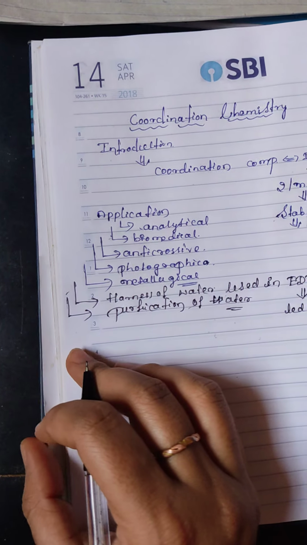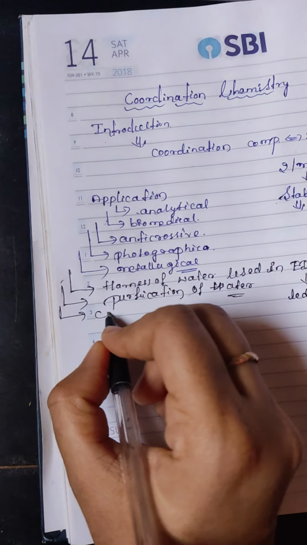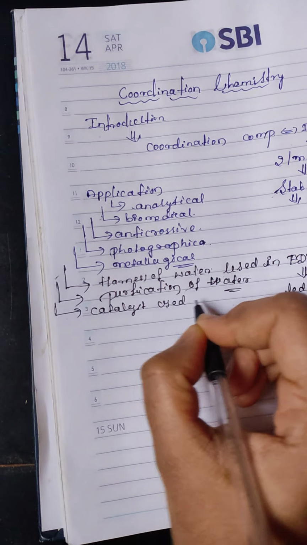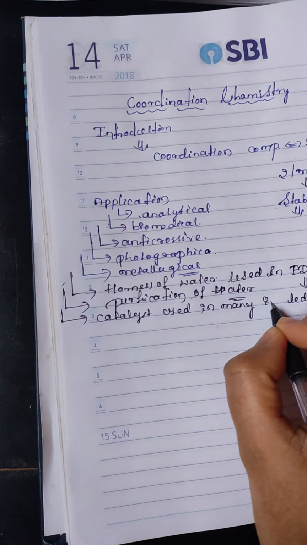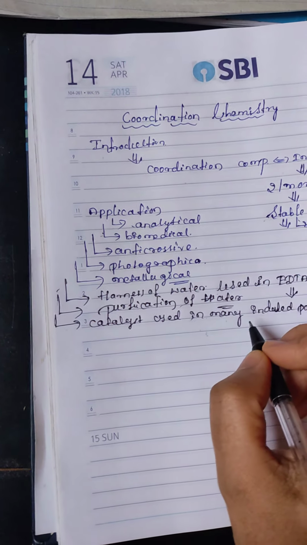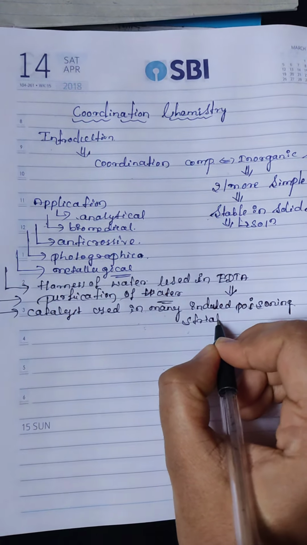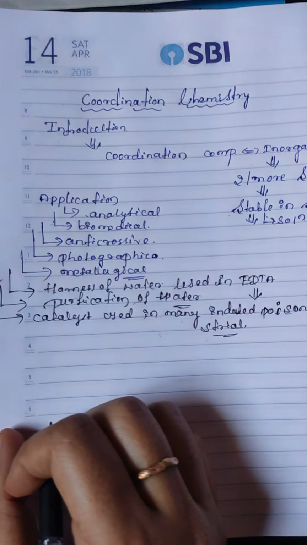Next, they are used as catalysts in many industrial processes. Catalysts are used in many industrial purposes. And next one is that